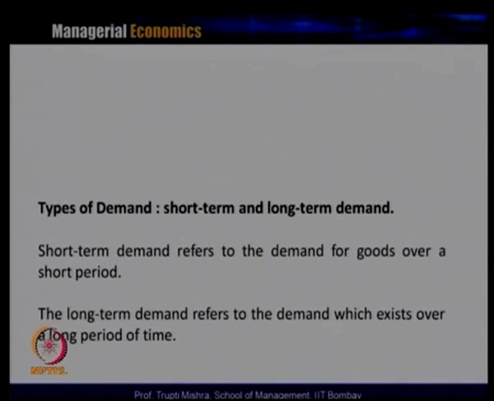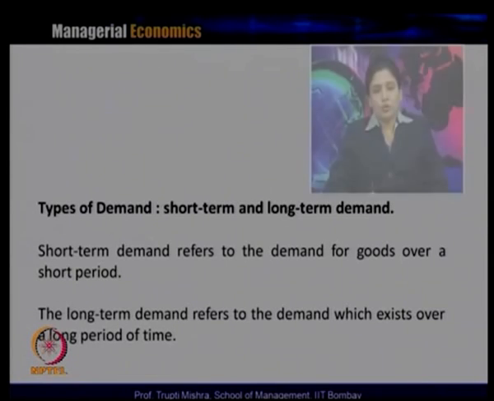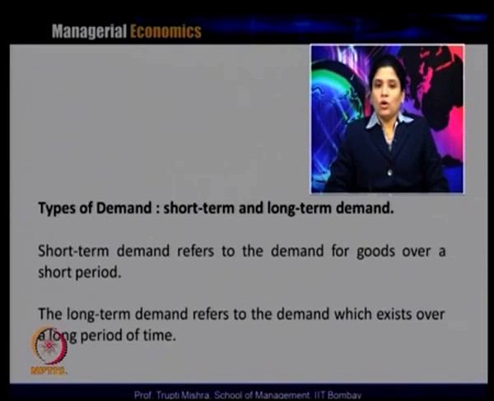The last category we discuss among the types of demand is short term and long term demand. Short term demand refers to the demand for goods over a short period, whereas long term demand refers to the demand which exists over a long period of time. So in this case again we can link this to our demand for durable and non-durable goods. Generally durable goods are long term demand.